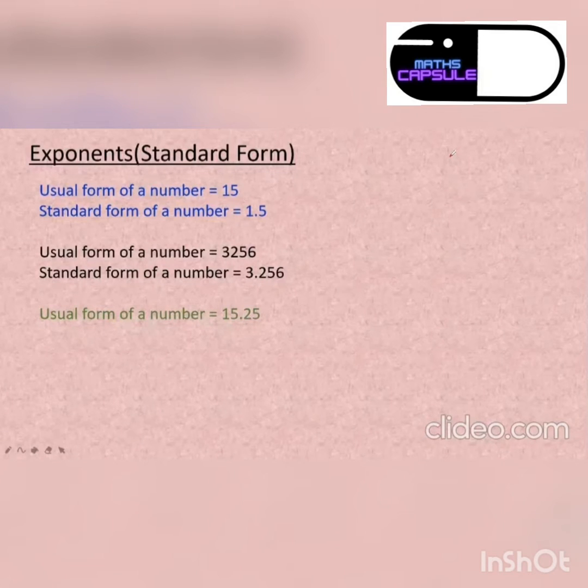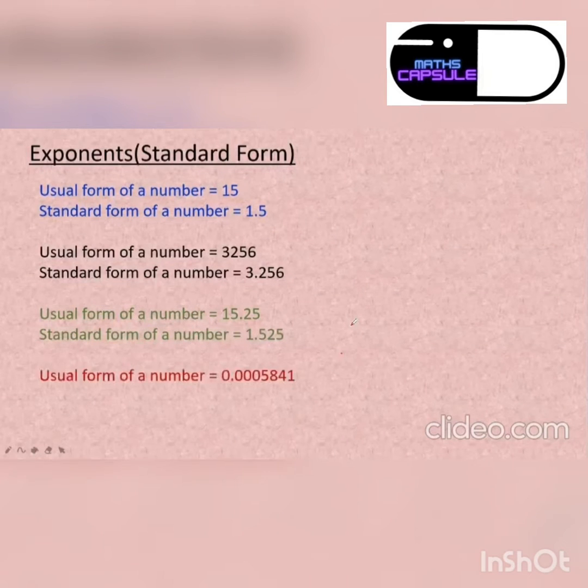Aishwarya? Paridhi, I'm not getting answers. Now those who are not answering, they have to keep their videos on. So better start answering. Yes, very good, Paridhi. Nivedya? Yes, very good. Dipanshi, very good. Soham, very good. Okay, so now you got a hang of it. So the standard form of the number should be 1.525. Okay, very good.